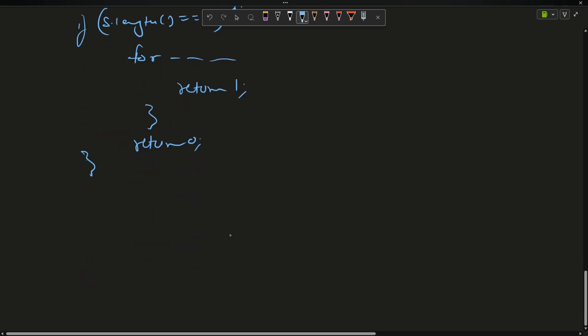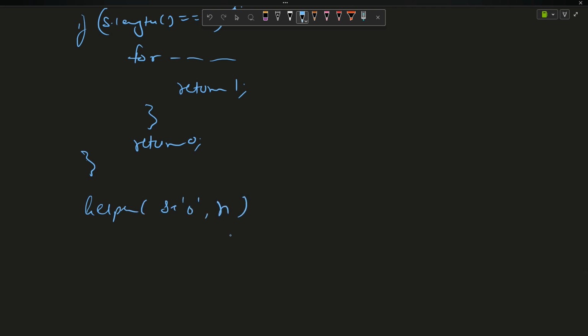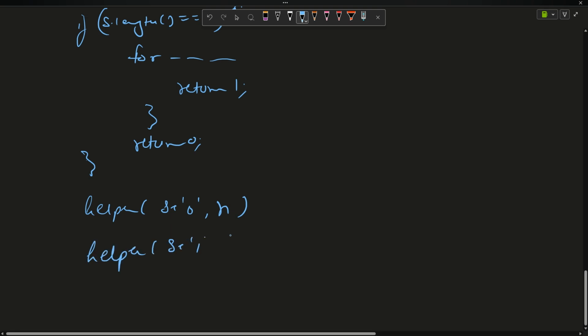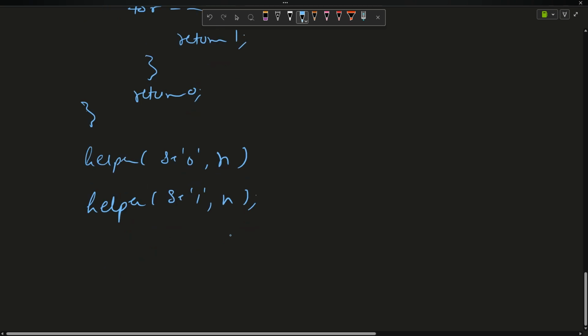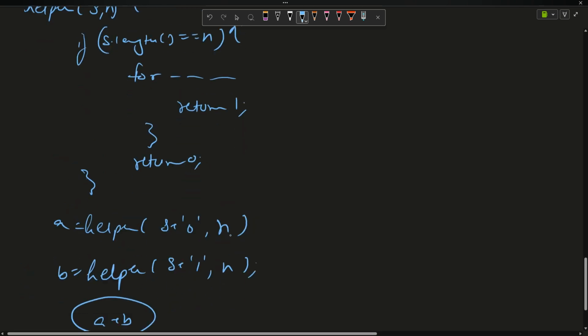Okay, in the recurrence case, what will I do? I will call the helper for s plus 0, n will remain the same because n is the comparing value, and the helper for s plus 1, n will remain the same, right? And I suppose a is equal to the first call, b is equal to the second, and I will be returning a plus b, that's all, right? This is my whole recurrence code. But there is still some difficulty here. What is the difficulty?